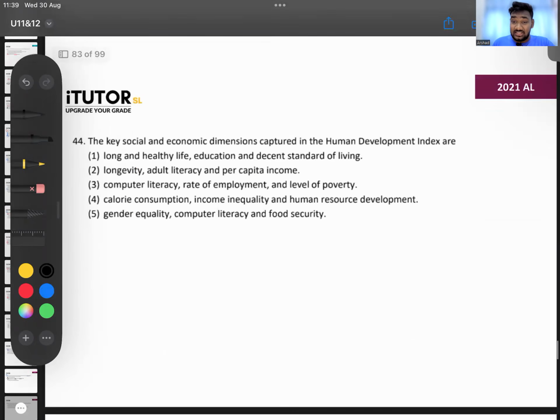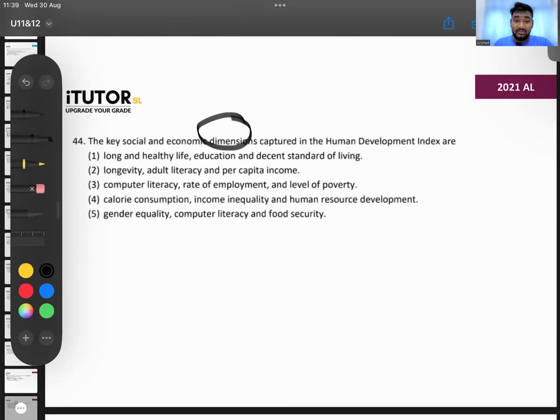Now see, there are 8 questions that come in the new syllabus, 8 questions from this, 16 marks. Key social and economic dimensions of human development. If you can't get this right after all the questions we did, disgrace. Long and healthy life, education, decent standard of living, longevity, adult literacy, per capita income. Key dimensions, not the indicators, the dimensions, the broader dimensions.